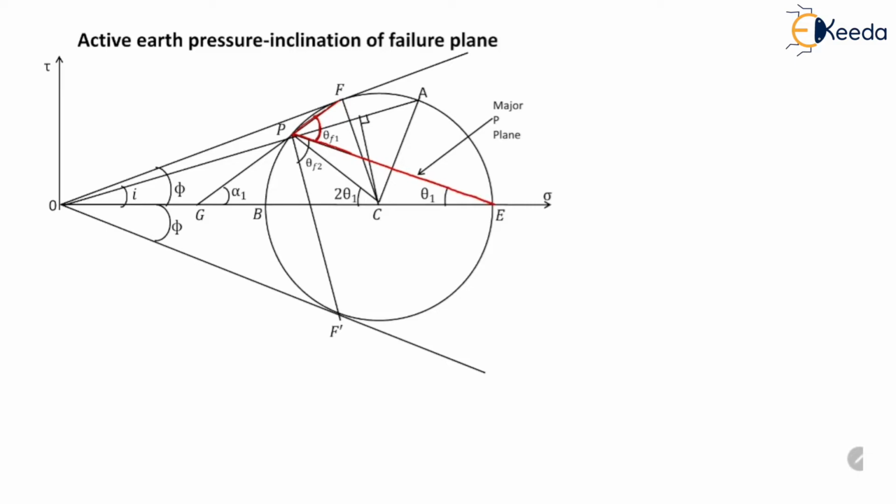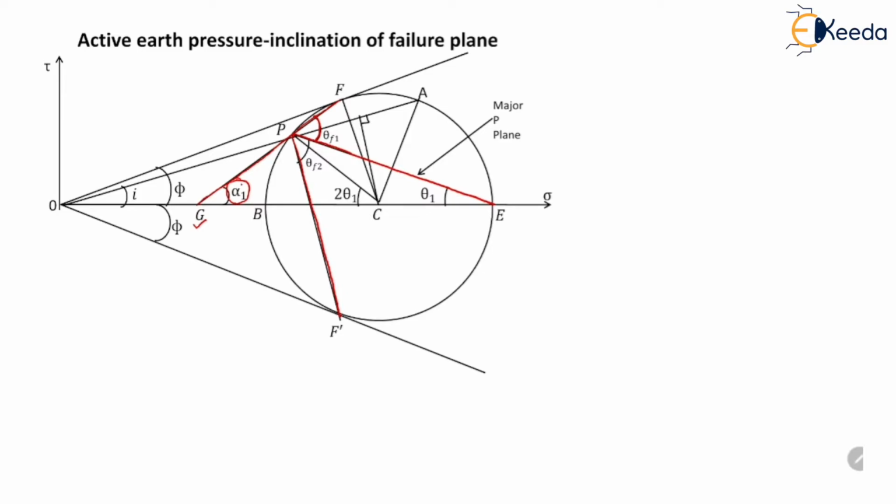This failure plane PF is extended towards the x-axis and it intersects the x-axis at point G. So the angle made by the failure plane with the x-axis, that means with horizontal, is alpha 1. There is another failure plane which is indicated by PF dash.